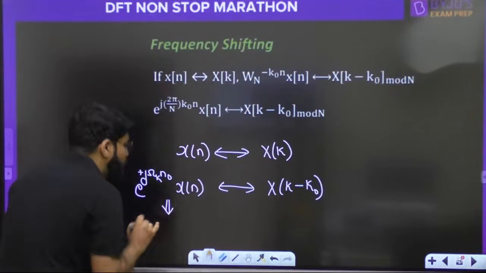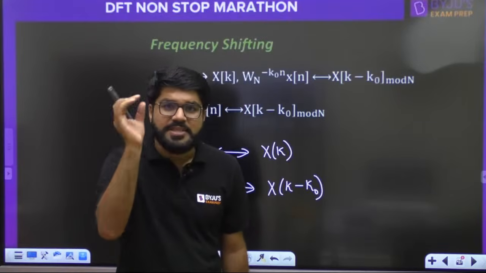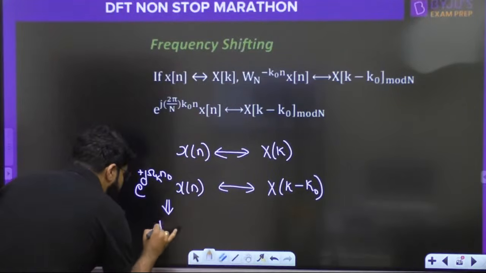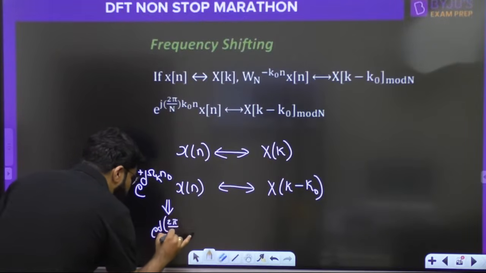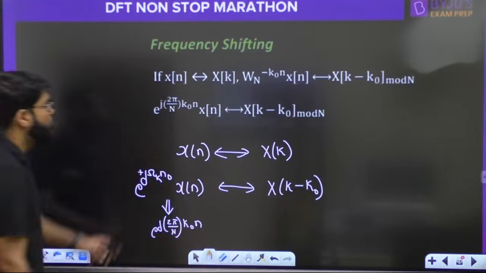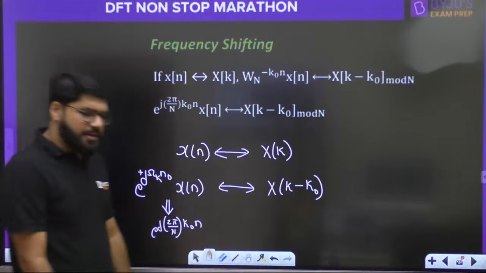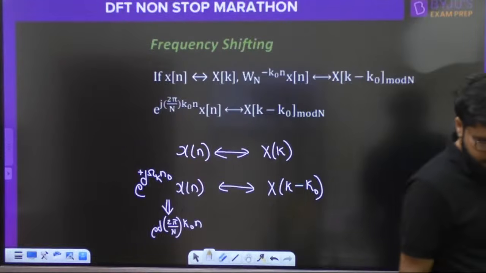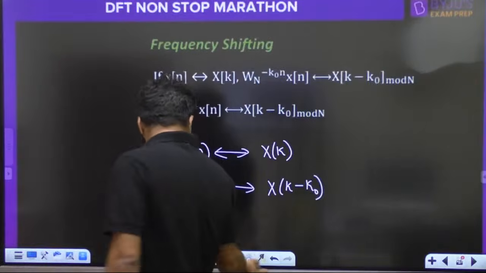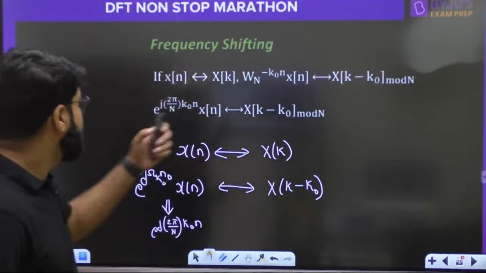To be honest, I also remember by this method only, and I know what is omega k. What is the concept of discrete frequency? This is clear in my mind. So what is the omega k? It becomes e power j 2 pi by n k naught n. That is written above: e power j 2 pi by n k naught n. That's it. Simple. Whatever is k naught, here also it will be k naught. So we don't have to remember anything separately.